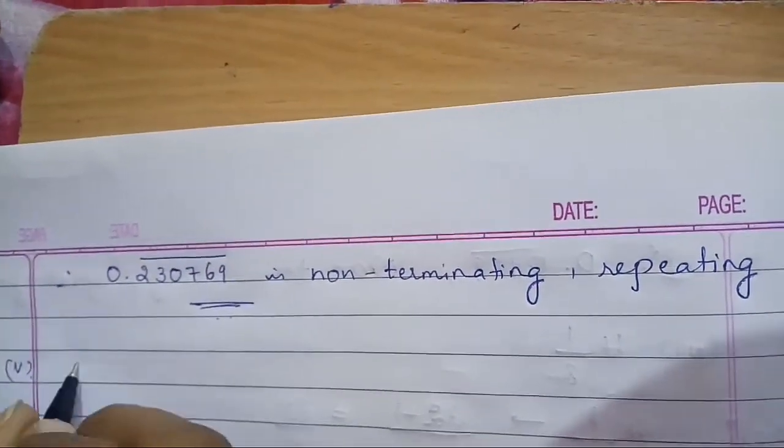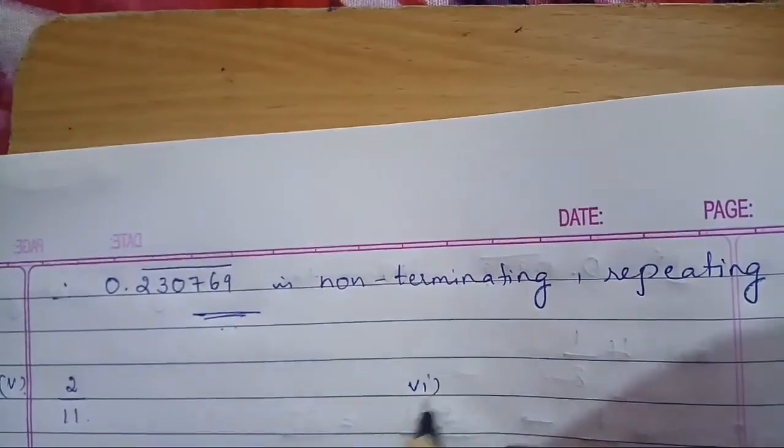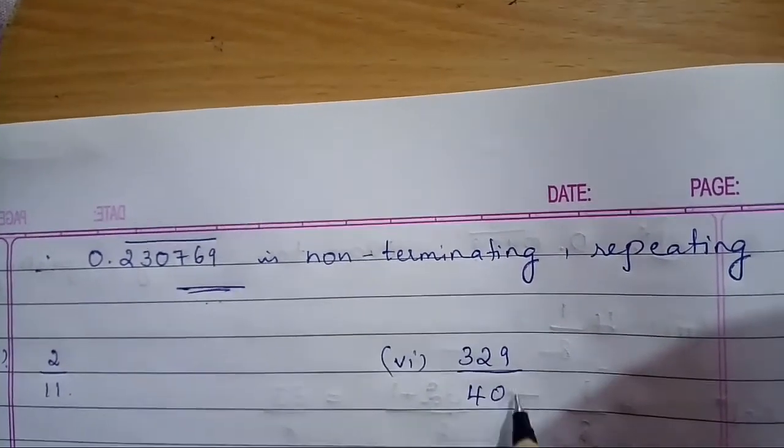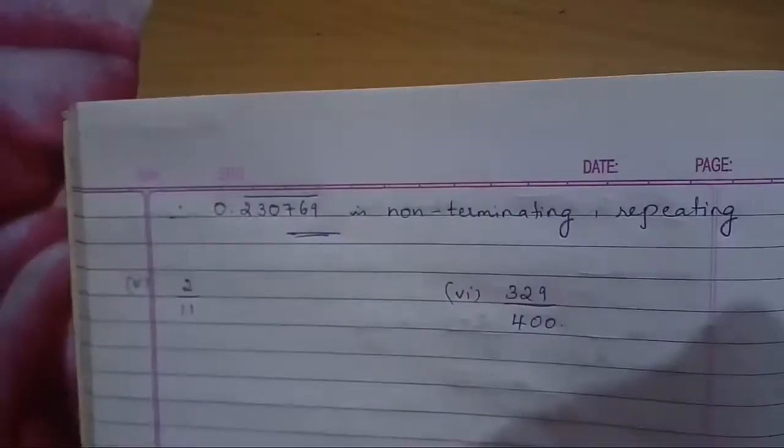Fifth problem, 2 by 11, and sixth problem is 329 by 400. These two problems you have to solve by yourself. If you have any doubt, please ask me.